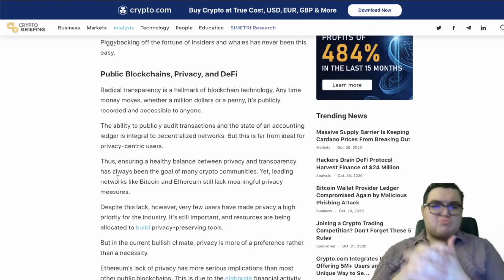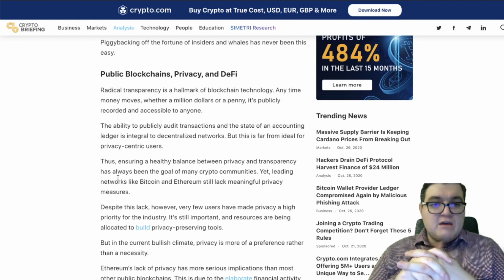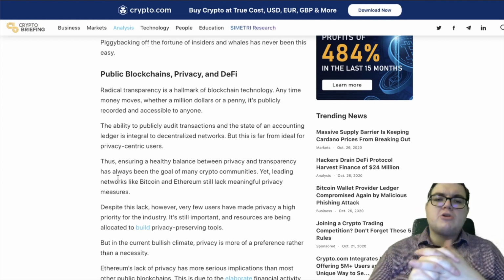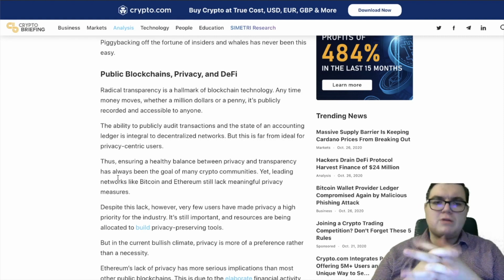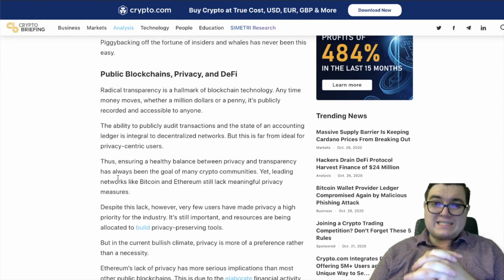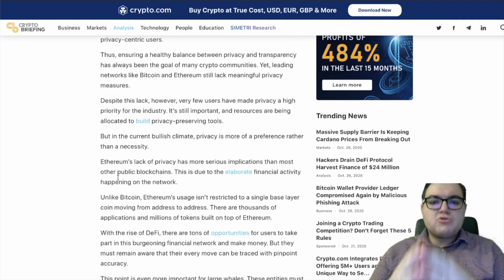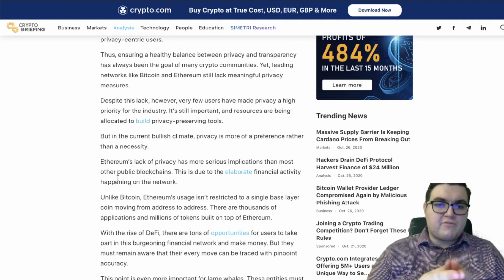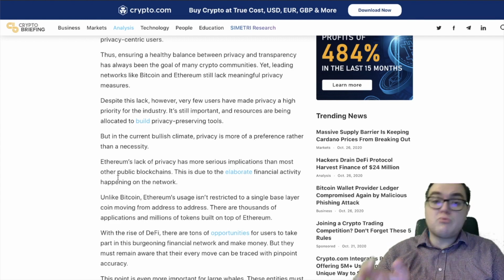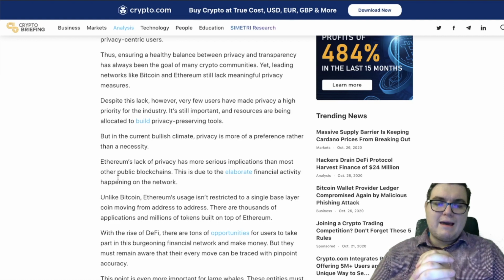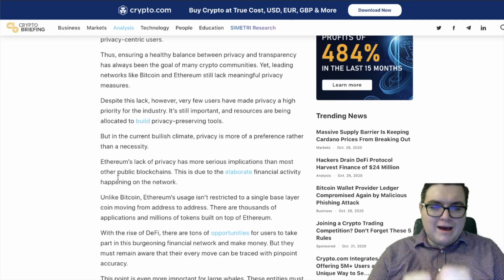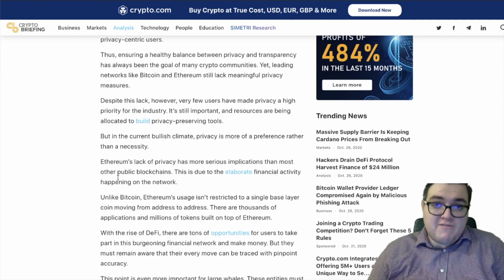Public blockchains, privacy, and DeFi. The ability to publicly audit transactions and the state of an accounting ledger is integral to decentralized networks. But it's far from ideal for privacy-centric users. Very few users have made privacy a high priority for the industry. It's still important, and resources are being allocated to build these tools. However, they're still not in action yet. And even if it does get developed, it's still going to take a while before a lot of people are using them.